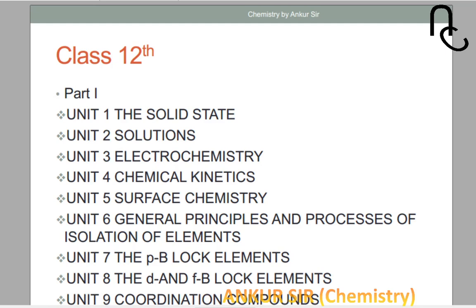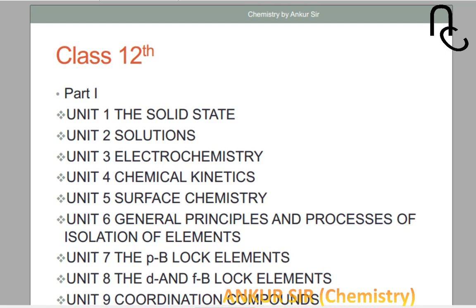And the sixth one, general principles and processes of isolation of elements. So guys, maybe you already studied metallurgy: how different types of metals like iron, copper, aluminium are obtained from the earth's crust. So many processes are there.